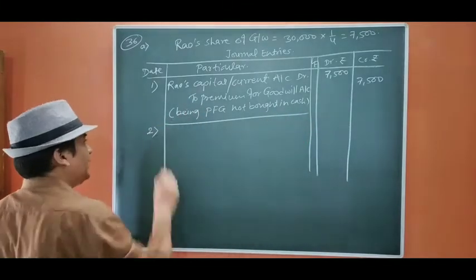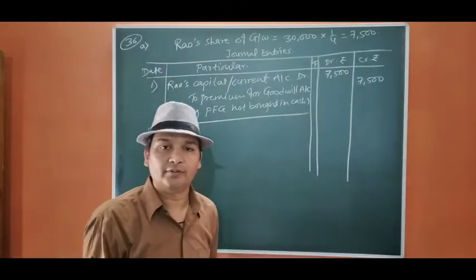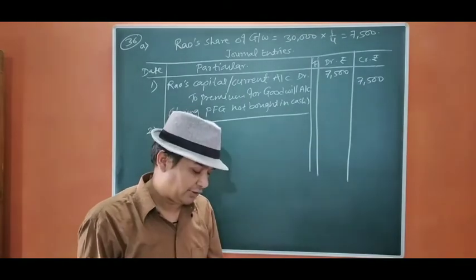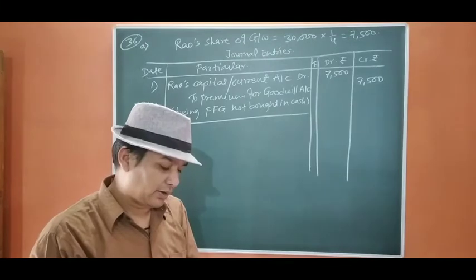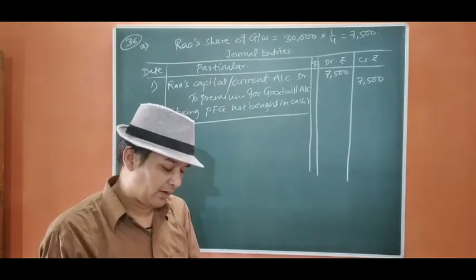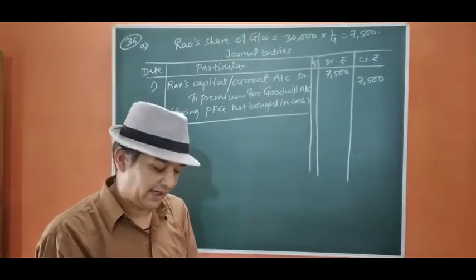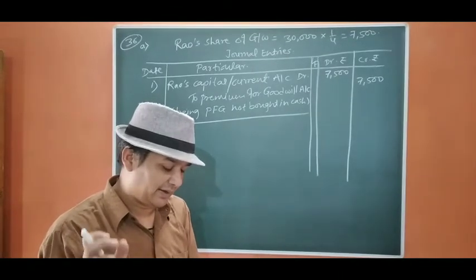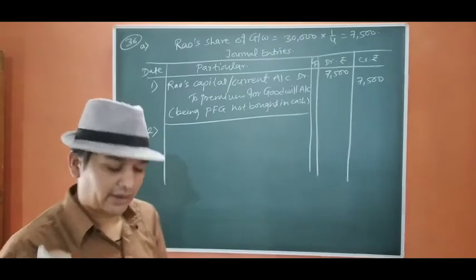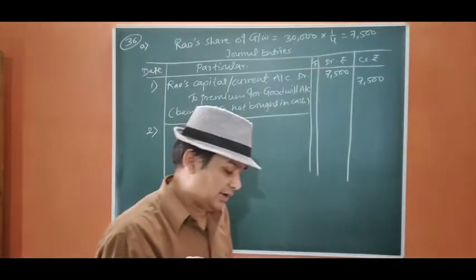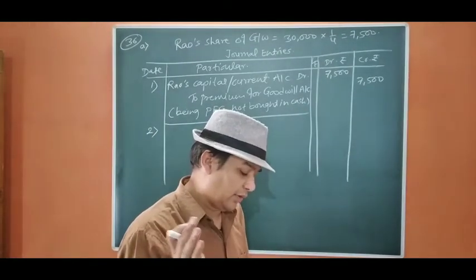Now this PFG, that is premium for goodwill, will be distributed in the sacrificing ratio. As you know, Rao is not bringing his share of goodwill in cash, and he is taking the profit sharing ratio from the firm.